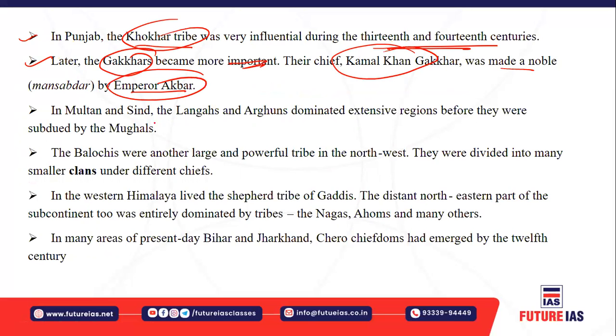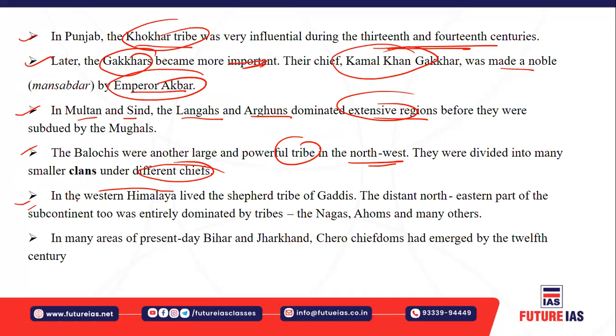Okay, if you see in terms of Multan and Sindh, the Langas and the Arguns basically dominated extensive regions. Both were basically tribal people, right. The Balochis were another large and powerful tribe in the northwestern region, Balochistan. Okay, there were also small clans under different chiefs. And there were different tribes which lived in the Himalayan region, especially the western Himalayan region. For example, the Gaddis are also tribal people, right.